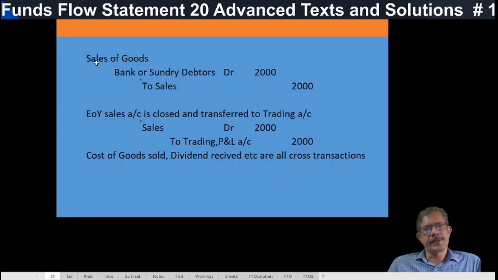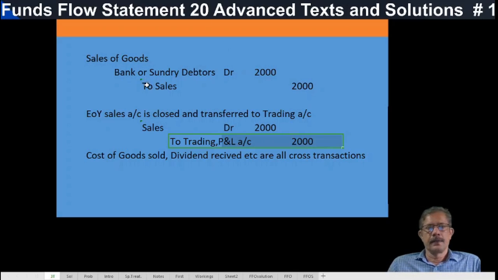Take an income. The major income is sale of goods. What is the entry? Whether cash or credit, bank account debit or sundry debtors account debit 2000 to sales account. This sales is transferred to trading profit and loss account. The entry is sales debit to trading profit and loss.